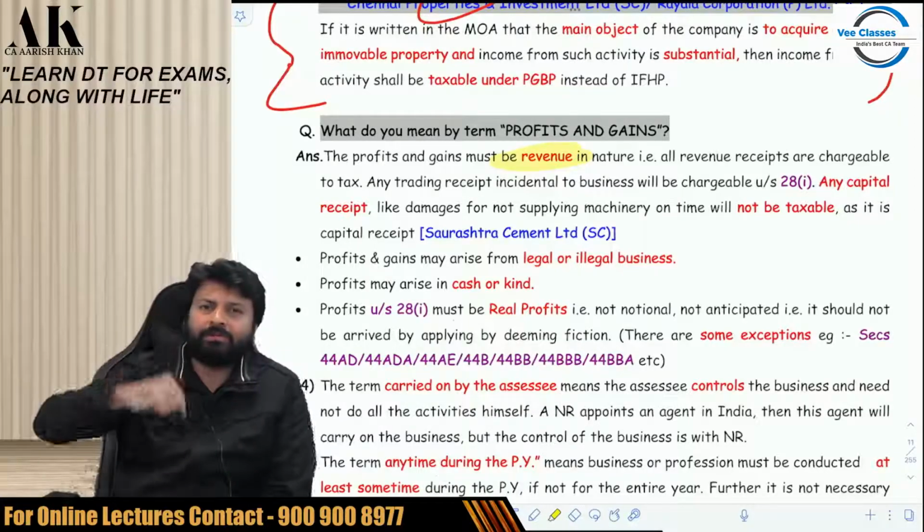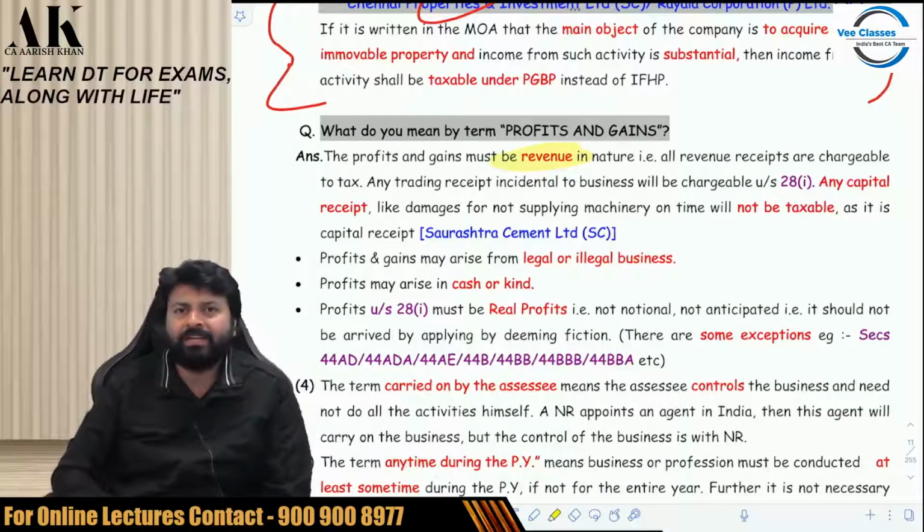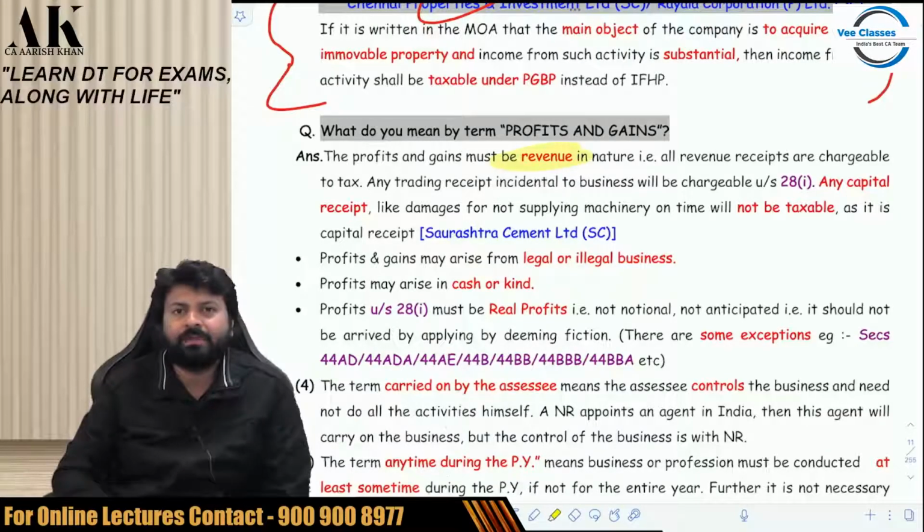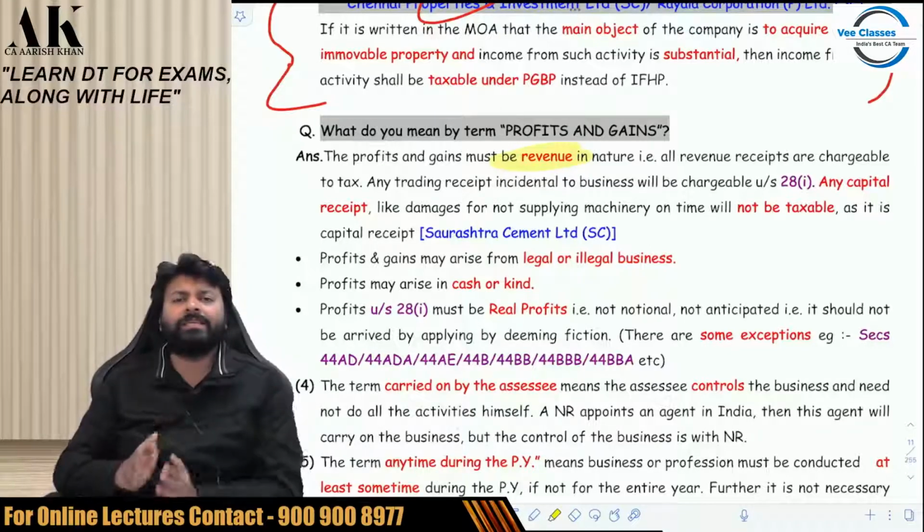Suppose the supplier was supposed to supply me some machinery and he did not supply the machinery to me on time. So he has to pay some compensation to me. So will that be taxable? It will not be taxable because it's a one-time receipt. It's not a revenue receipt. It's a capital receipt. And capital receipts are not chargeable in 28.1 at least. It cannot be charged in 28.1. What is covered is only revenue profits.